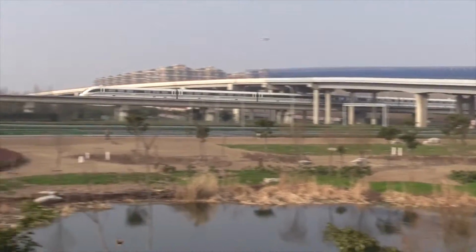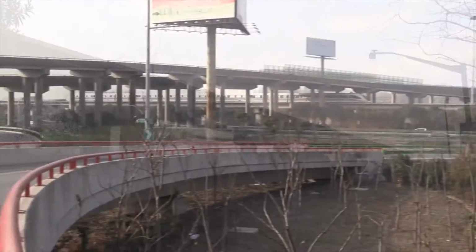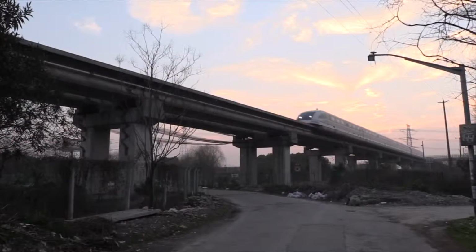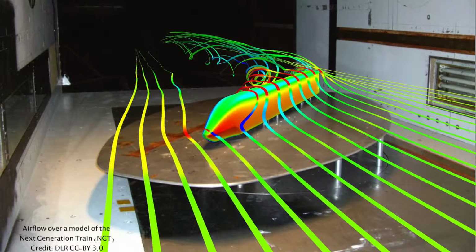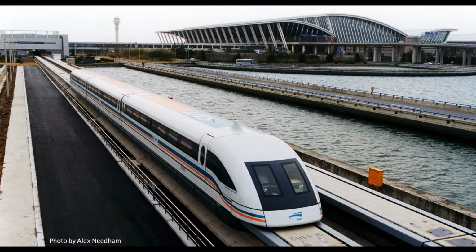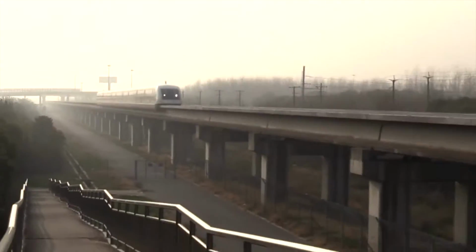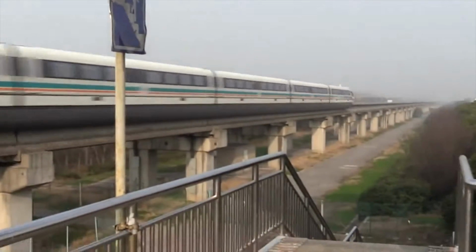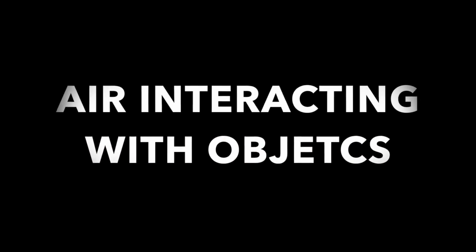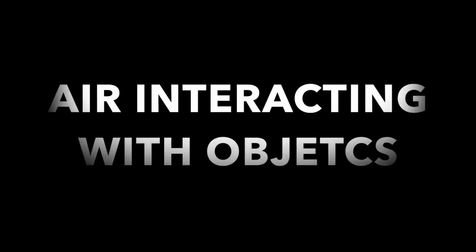Okay. Trains are one of the fastest modes of transportation on Earth. Trains have a really aerodynamic shape in order to reduce the drag due to air interacting with objects. Did you know that the fastest commercial train in the world is the Shanghai Magnetic Levitation, or maglev train, reaching commercial speeds of up to 431 kilometers per hour? Can you explain more about air interacting with objects?